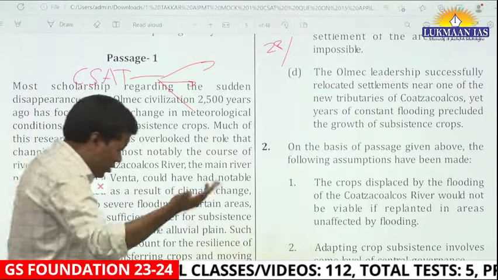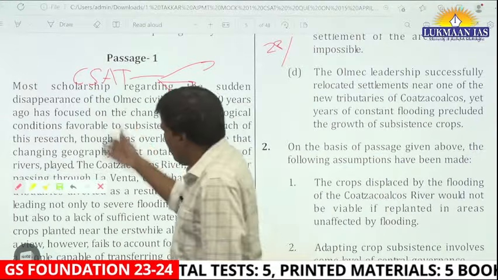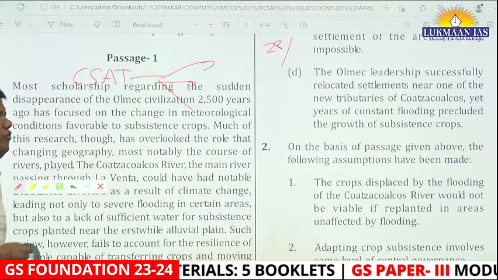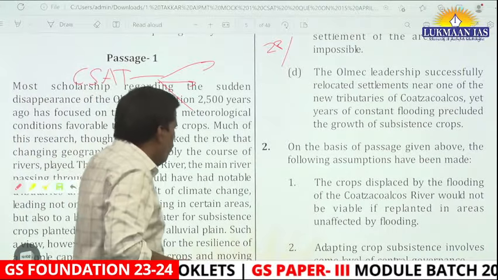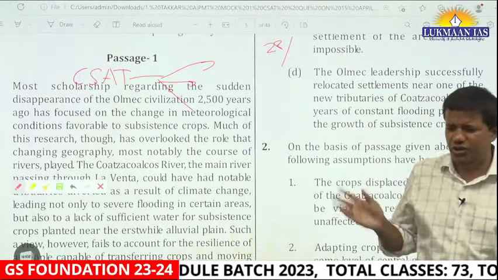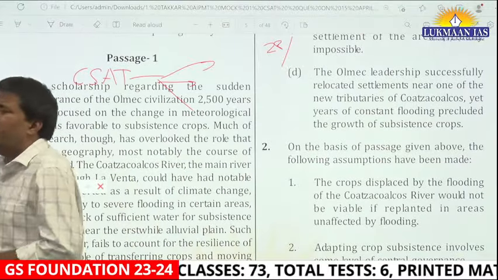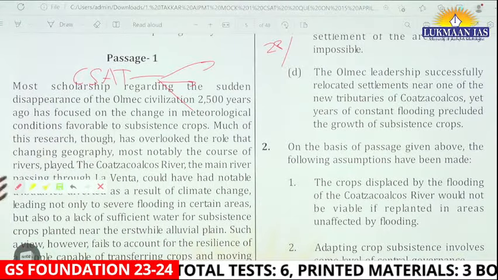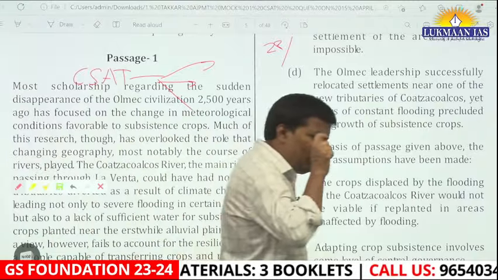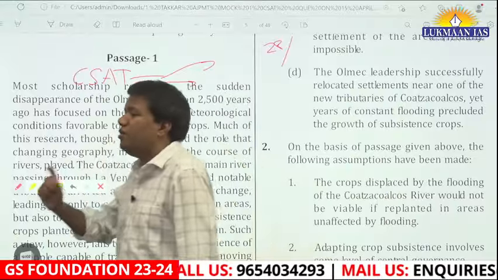Let's say GS 4 papers, essay. And how will it happen? Let's say this paragraph is there. There are many people who will read this paragraph line by line, try to identify the correct option, and the story is done. Another thing is to understand the thought of the writer. Understand why UPSC is testing you with a difficult CSAT paper.